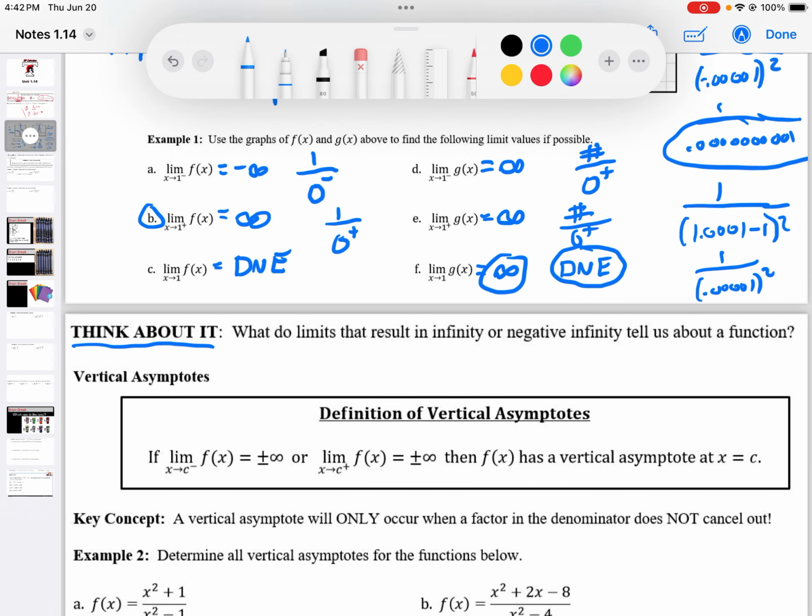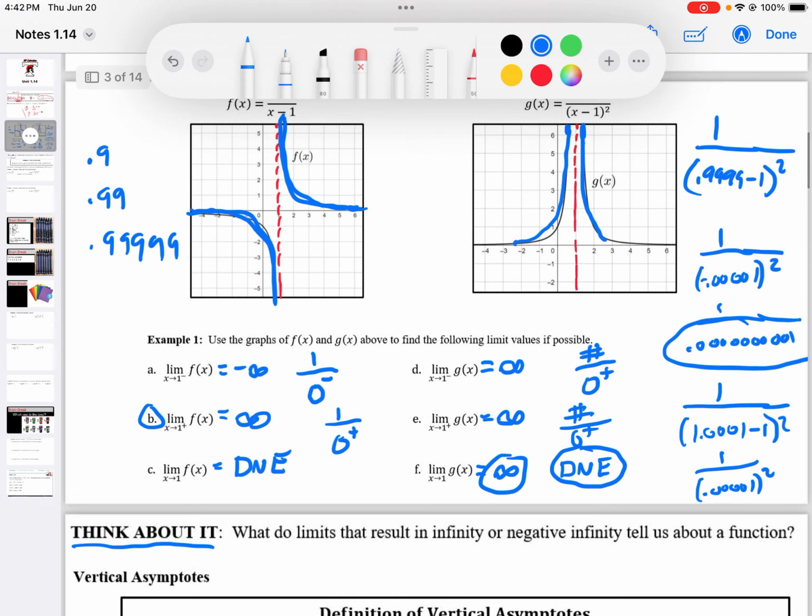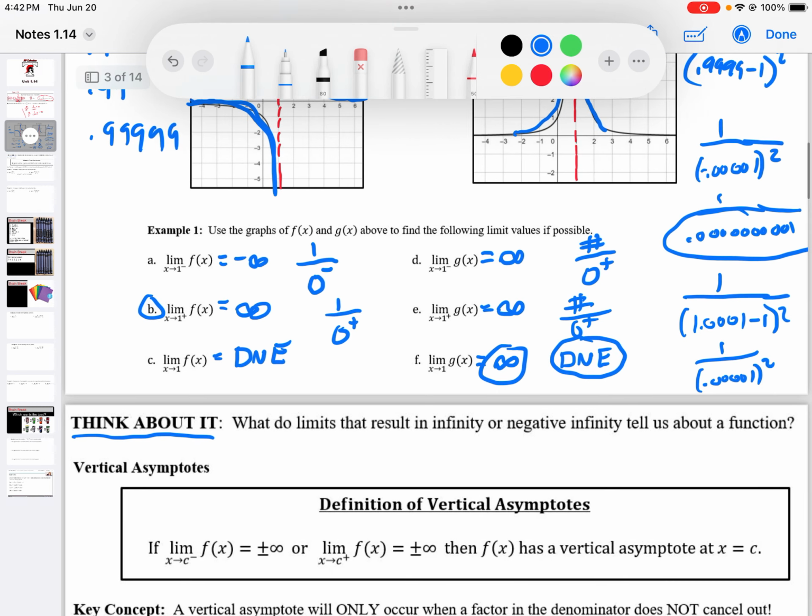All right, it says this little think about it. What do limits that result in infinity or negative infinity tell us about a function? Well, over here, these all ended up being vertical asymptotes, right? But that isn't always necessarily true.